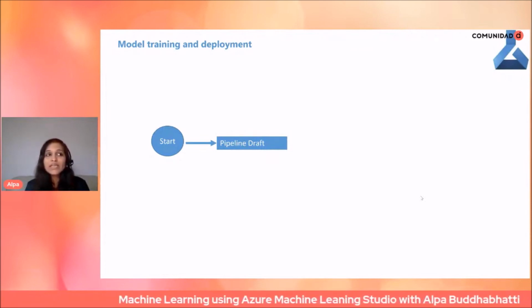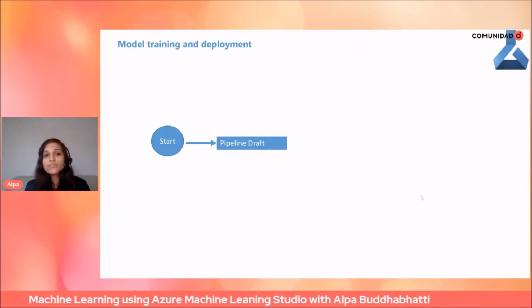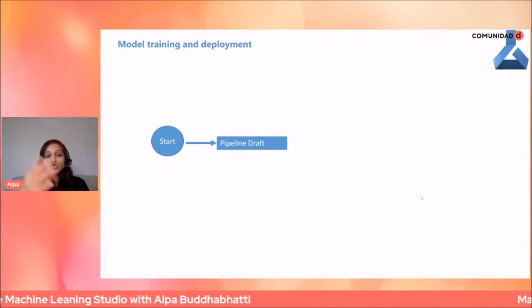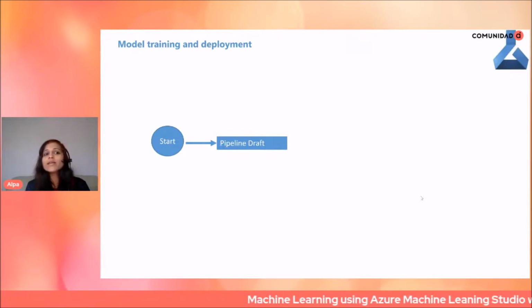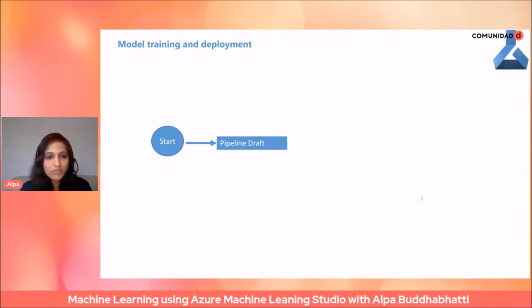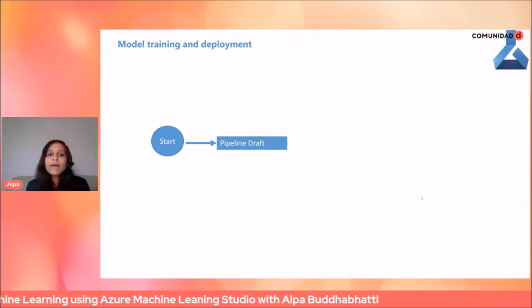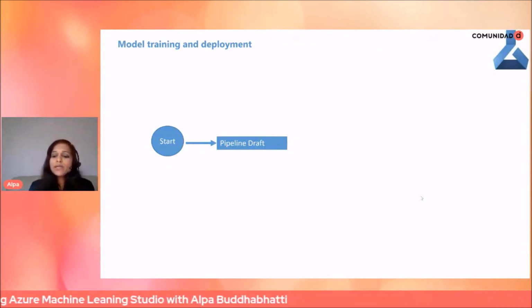Here you can see that when you go to your Azure Machine Learning and create your pipelines, a pipeline is a sequence of steps which generate outputs, and it's the same steps I showed you earlier in your machine learning process, steps 1 to 6. Once you have your pipeline ready in design mode, you can say it's a draft pipeline. Once you have your pipeline draft, you can submit it.